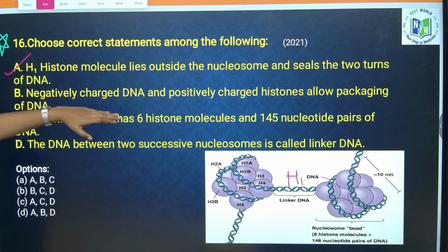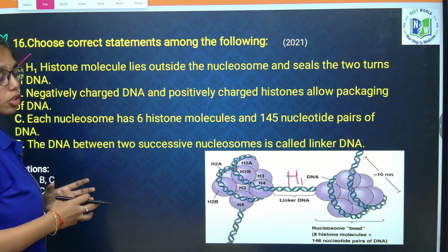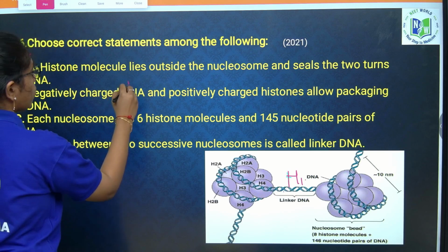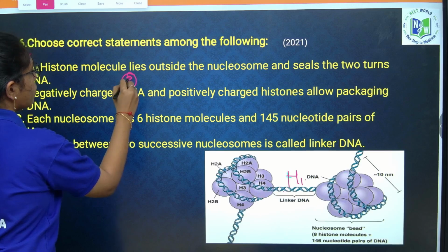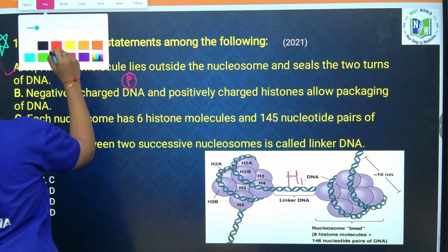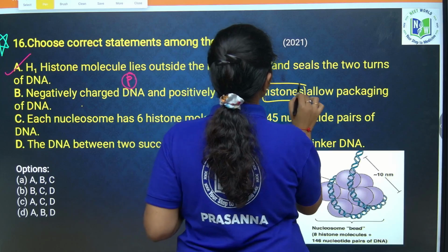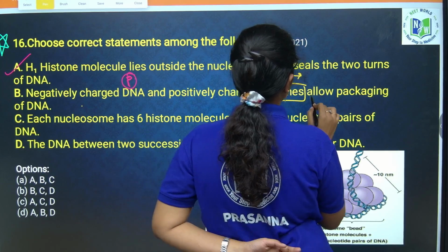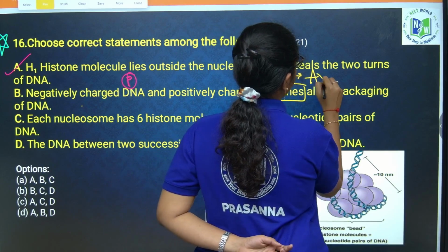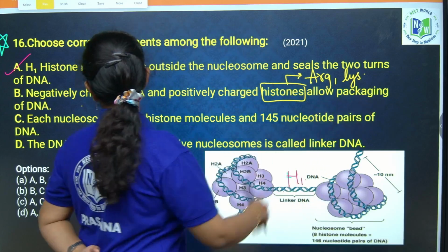Negatively charged DNA is negatively charged because it has phosphate molecules, phosphoric acid, right? So, it is negatively charged. And positively charged histone molecules. Histone molecules are positively charged because they have the basic amino acids. What are the basic amino acids? Arginine and lysine. They allow packaging of DNA.